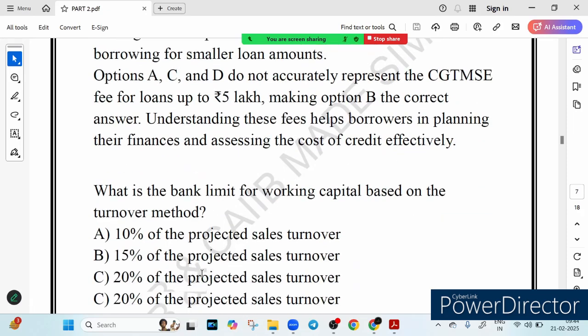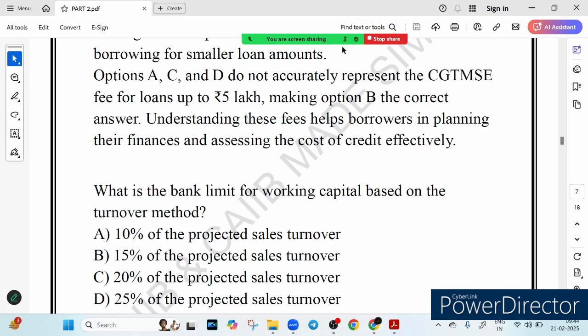So friends, next question is, what is the bank limit for working capital based on turnover method? Very simple question it is, right? I think you know the answer. So please answer it. Is it 10% of the projected sales turnover? Is it 15%, 20% or 25%? What do you think? So option number A says 10% of the projected sales turnover.